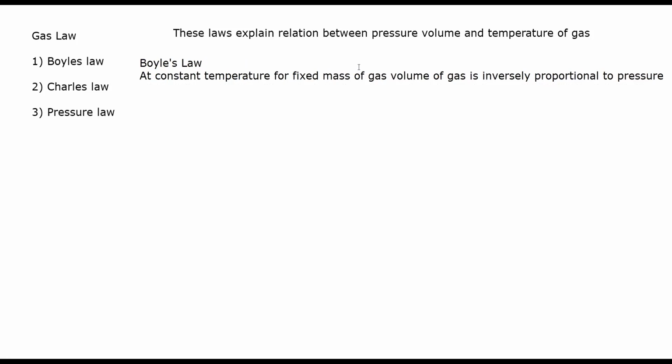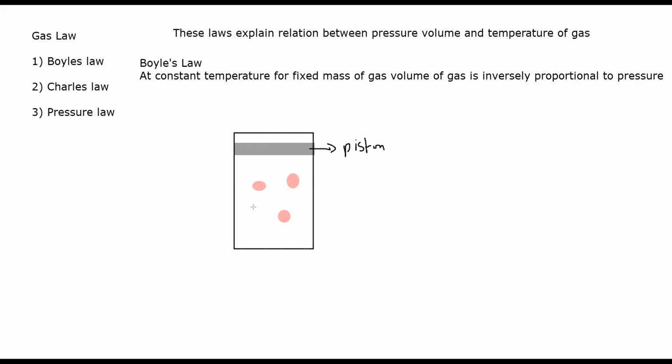What does it mean? For example, you have a container. When your container has a movable lid, we call that a piston. So this is a piston. Piston here refers to a movable lid. I can change its position. And these are the gas molecules or gas particles. A fixed mass means the number of particles is the same. And at constant temperature, it can be any temperature. For example, this temperature was 30.